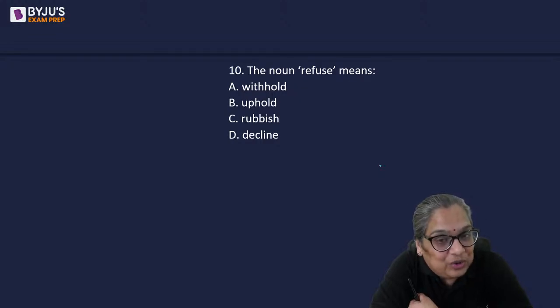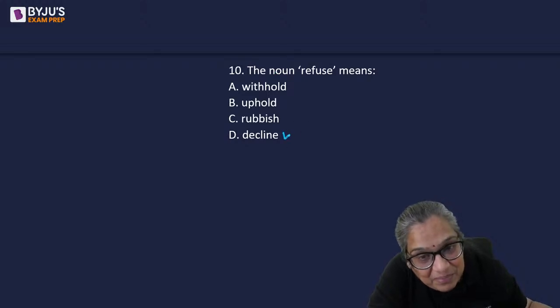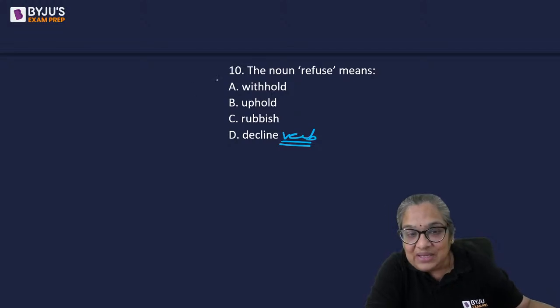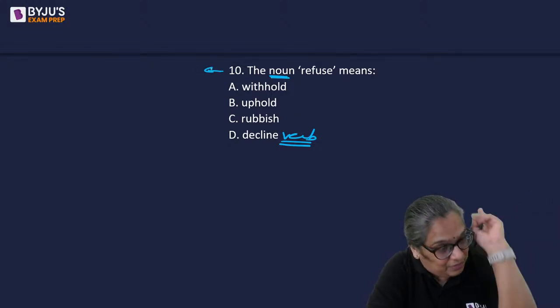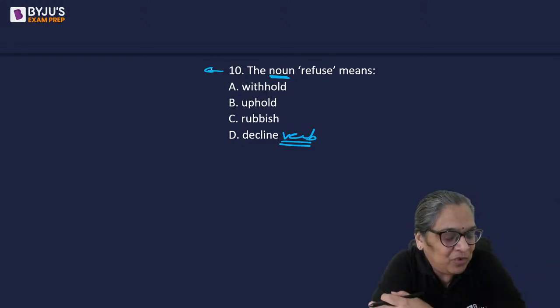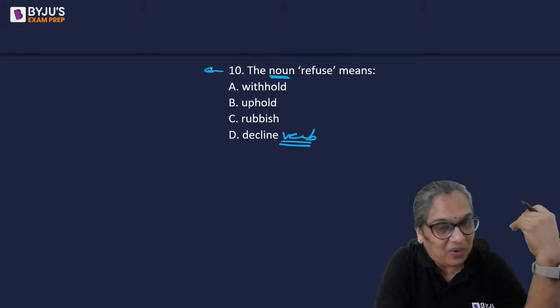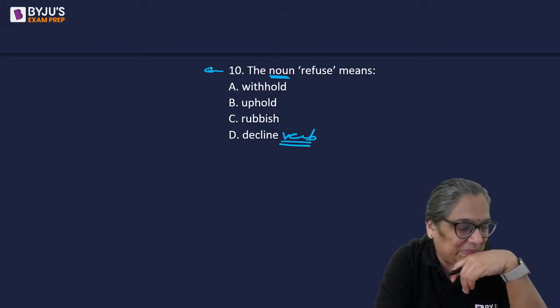Remember, to refuse, to decline, that is the verb form. Refuse, mana karna. The question is asking the noun form, and this was a past year SNAP question, going a long way back, because I saw Vikrant had done quite a few past year questions. I said, let me pull out something that hasn't been done, but I can also tell my students I've done past year papers.